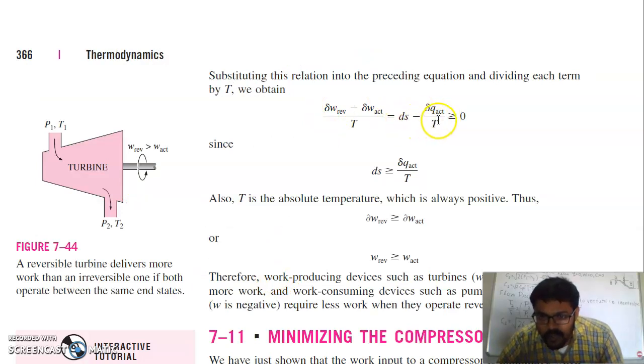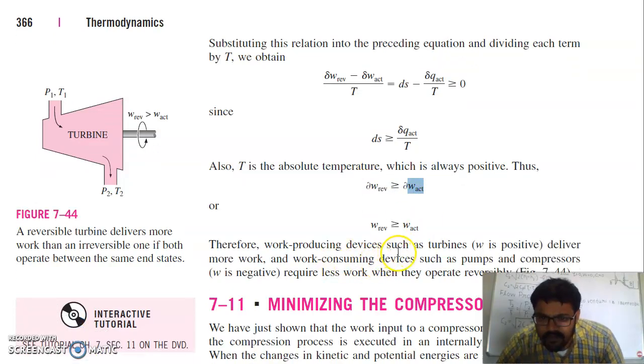Now in this equation it is clear that this part, ds, is always greater than this other part. The change in entropy is always more as compared to this part. So since ds is more, this whole quantity must be positive. If this quantity must be positive, it means the work in the reversible case is always greater than the work in the actual case. Therefore work producing devices such as turbines deliver more work, and work consuming devices such as pumps and compressors require less work when they operate reversibly.